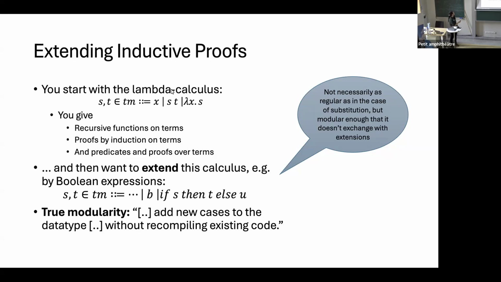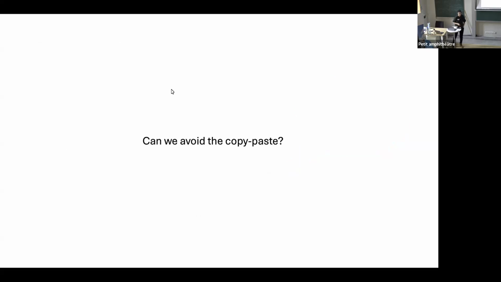One term which was coined around this was that of true modularity. How can you add new cases to a data type without recompiling existing code? What is done in practice is that often we have a lot of copy and paste. Basically the repository which we have is copy and pasted. If you want to test something out, we go into a different branch. This branch might go out of sync because we changed something in there, but then we don't get it back. So this is a big hassle, and the question is whether we can avoid this kind of copy and paste.